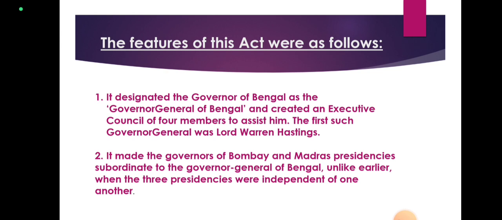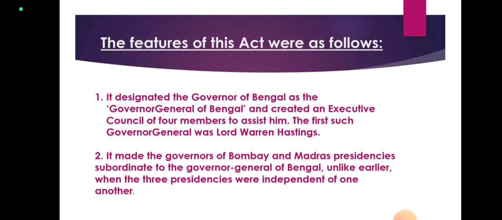It designated the Governor of Bengal as the Governor General of Bengal. What was it earlier? Governor of Bengal. Next, what happened? Governor General of Bengal. And it created an executive council of 4 members to assist him. Who will it assist? The Governor General of Bengal, with an executive council of 4 members. The first such Governor General was Lord Warren Hastings.